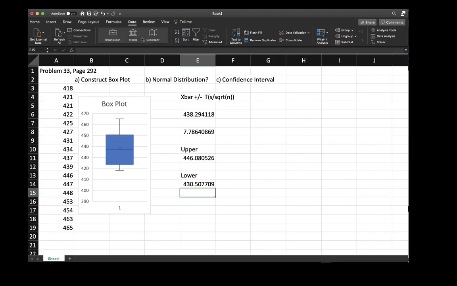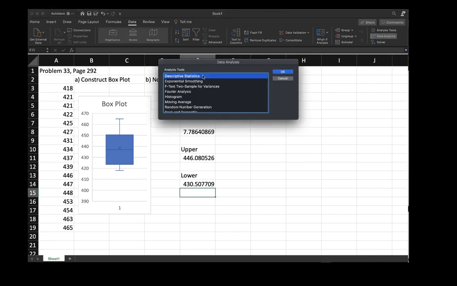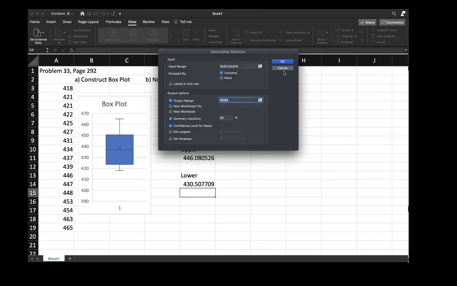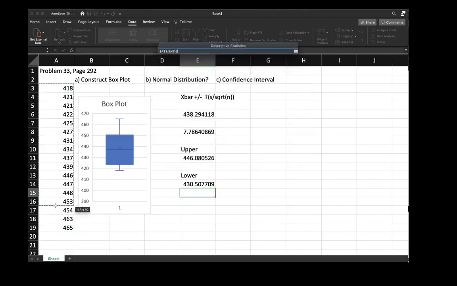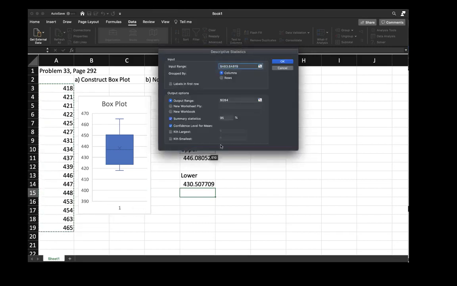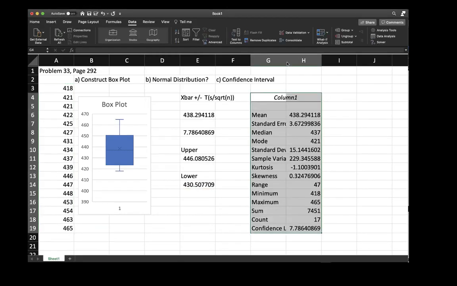If we go up here under the data tab and go to data analysis and we go to descriptive statistics, I can select my data from row 3 to row 19. It's in the columns. I can select an output range. I'm going to pick G4 here. I'm going to click Summary Statistics, and I'm going to say I want the confidence level for the mean at 95%. So when I run that, let's look at what we have.